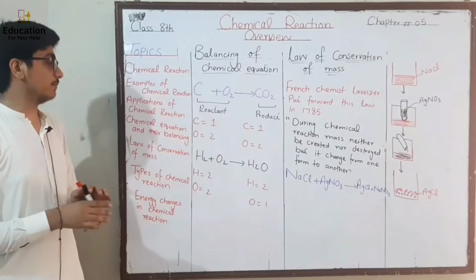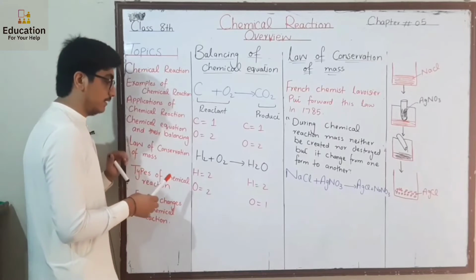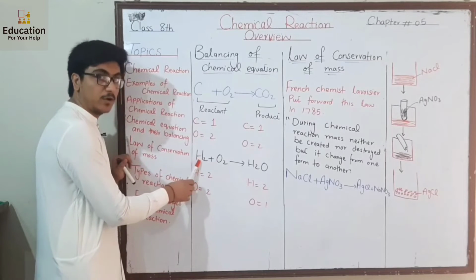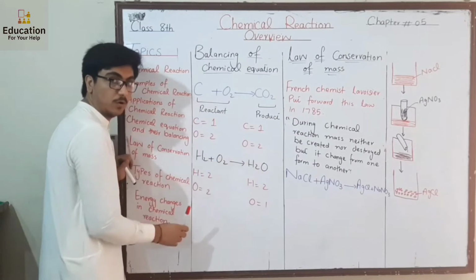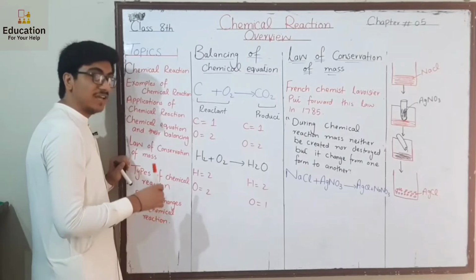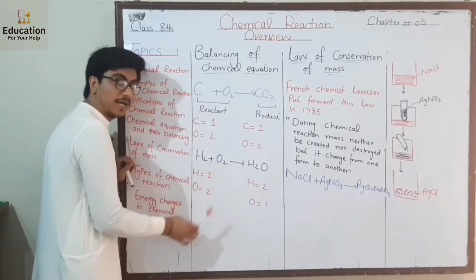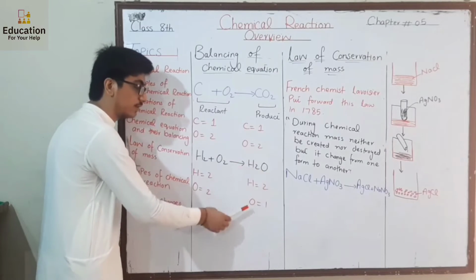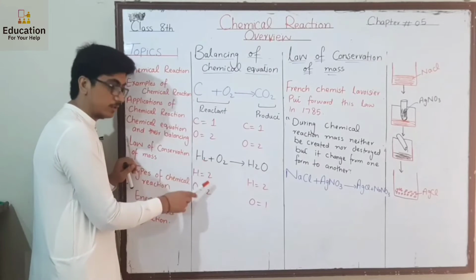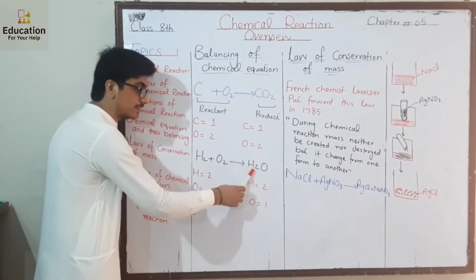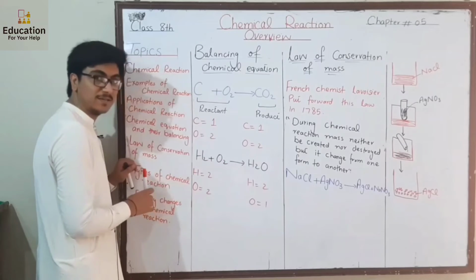If our equation is not balanced, then how can we balance it? Let's suppose we have another equation which is hydrogen and oxygen. When combined, it forms water, H2O. First of all, see which atoms are present on the reactant side: hydrogen and oxygen. We write them on the reactant side. On the product side, which atoms are present, hydrogen and oxygen, we write them. Now count the number of each atom. Hydrogen 2, oxygen 2. On the product side, hydrogen 2, oxygen 1. So hydrogen is balanced, but oxygen is not balanced.